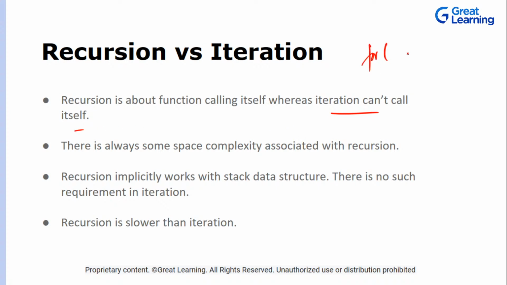Iteration is simply, if you have a for loop and you're traversing, if I want to do the same thing, right? I want to print, we have n equal to 5 and we'll say n greater than or equal to 1, n minus minus. Unless and until this condition is false, we'll just print out our n. So this is the iterative program for the same thing which we did earlier, right? But what happens in iteration, let's suppose I told you to traverse through a tree.